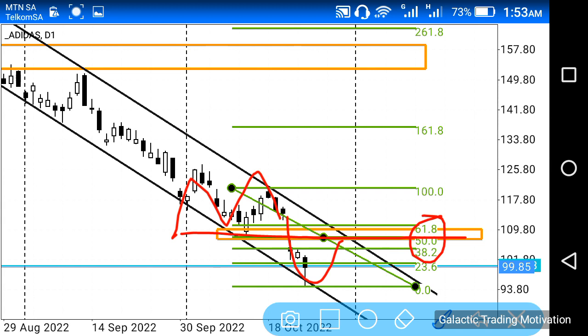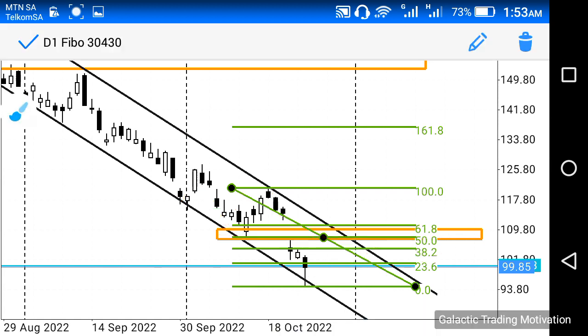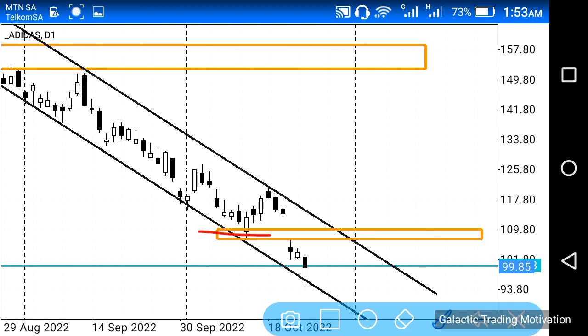So should price from where it is head back to this level, we will look for potential selling opportunities. However, having said that, we're not just going to sell by virtue of having price retrace to this level. We're going to look for further reasons for why we should be selling, right? But for now, we know that we have two reasons for why we should be selling should price retrace back to this level. Number one, we have this M structure, and number two, we have the neckline being broken to the bottom side, and in the future we might have price retrace back to the neckline, and the neckline also aligns with key numbers of Fibonacci. Anyway, let's proceed.